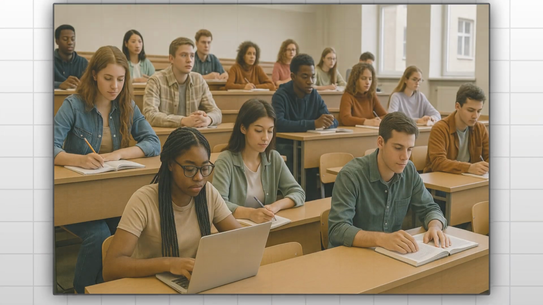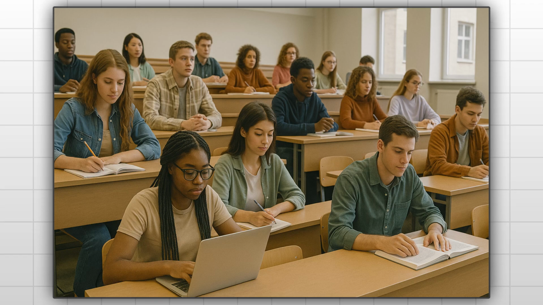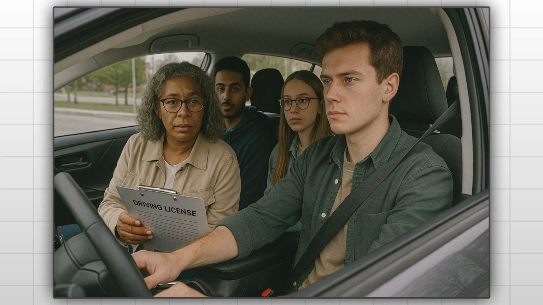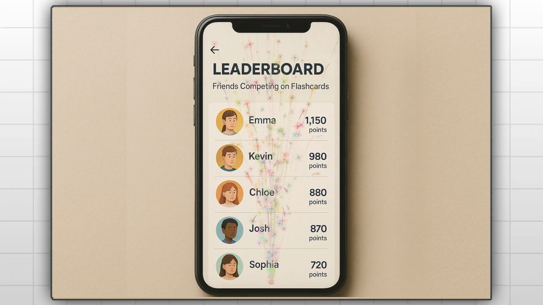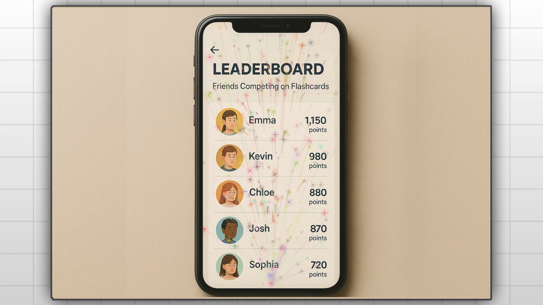There's 1,000 different ways you can build this app. You could do it specifically for university students, or you could focus on something like a driver's license test and be hyper specific and focus on a niche. You could include things like gamification, where the user has a leaderboard and they compete with friends to study, or you could focus on what's the best way for a user to learn. There's specific colors and things around how people learn that you can implement into your application to make it easier for them to learn fast.